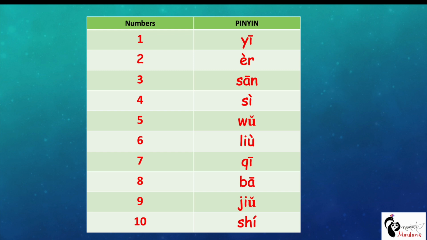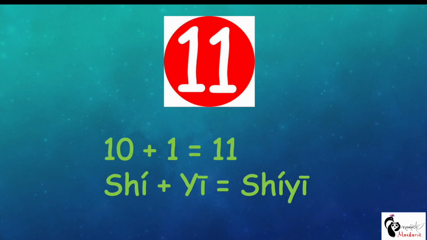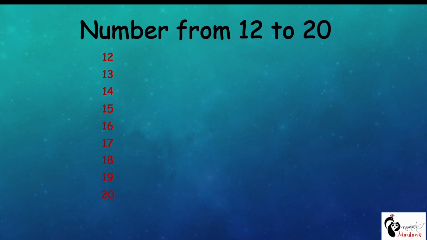If you know numbers from 1 to 10, it's very easy to say numbers till 99. Let's see how. After 10 comes number 11. How do we say 11? It's 10 plus 1. That is 11. Now let's see how we say numbers from 12 to 20.